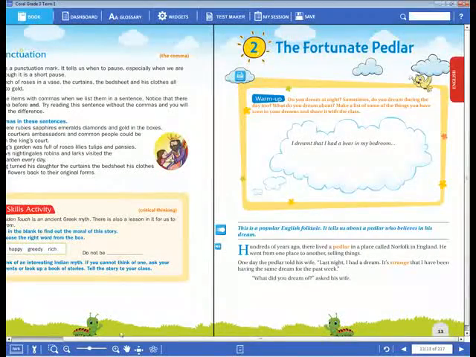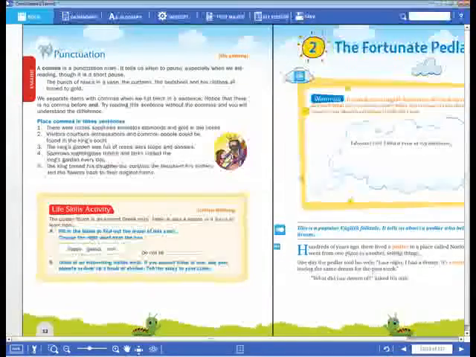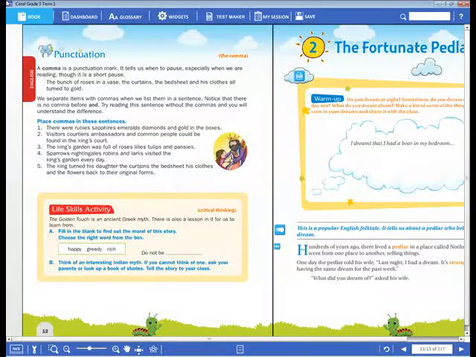Now next, come to the punctuation marks. Do you know the punctuation marks, dear children? Some rules and regulations will be there in a sentence. When we are making a sentence, we have to use punctuation marks. Without punctuation marks, we can't understand the situation, what happens there.